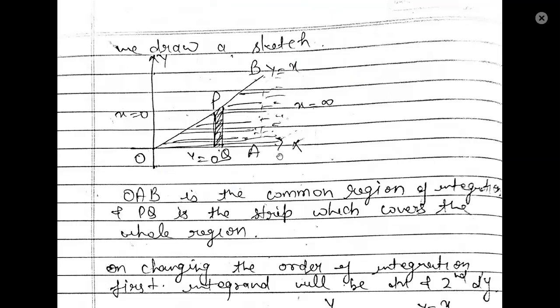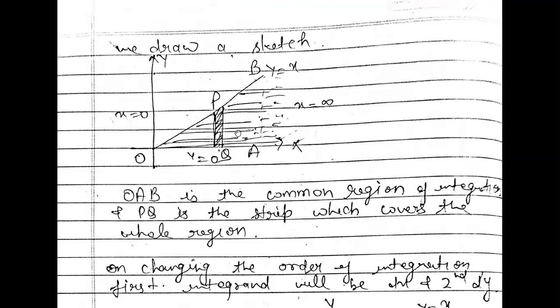So here y is equal to 0, that means it should be greater than this. So y is equal to 0, that means it will be moving towards the y axis, and y is equal to x, it should be smaller than x. That means it should be smaller than this line, inside this, and greater than this line, right? And x is equal to 0, it should be greater than that, and x is equal to infinity, it should be smaller than that, right? That means our region will lie on this line, right?